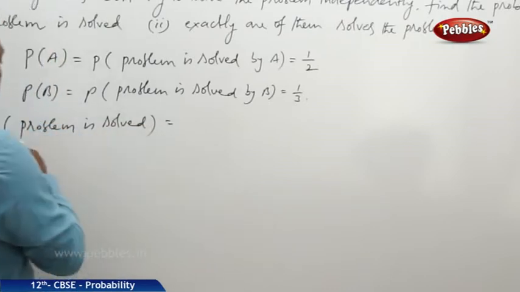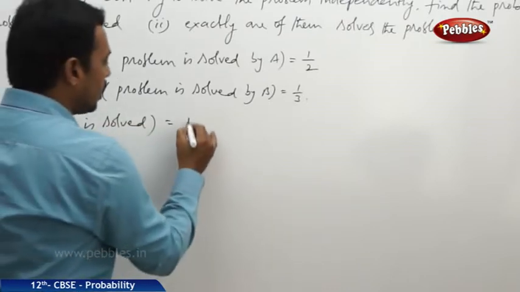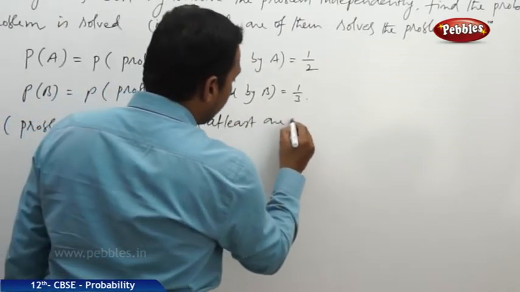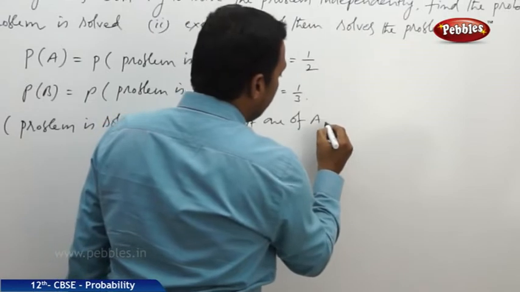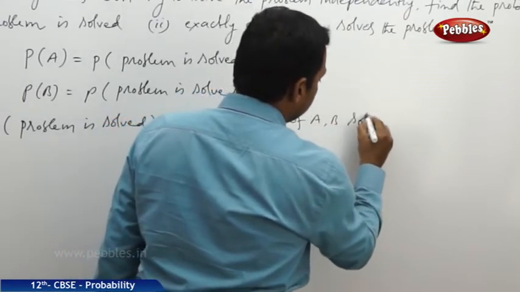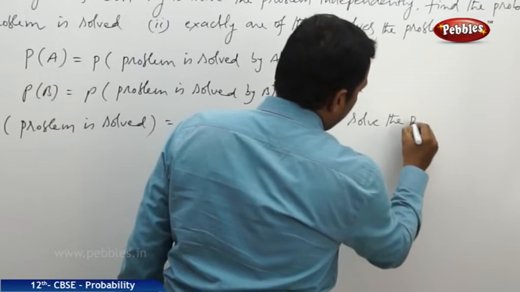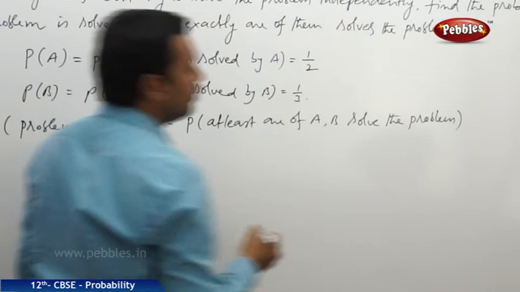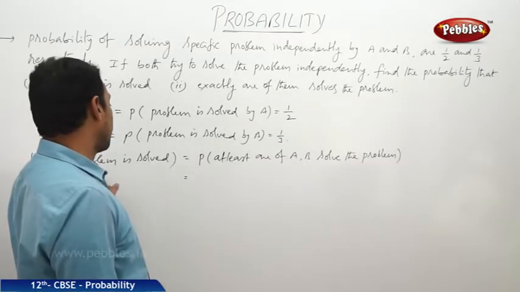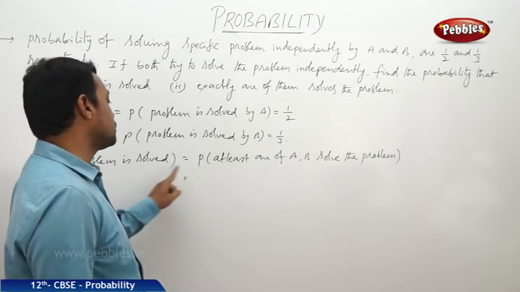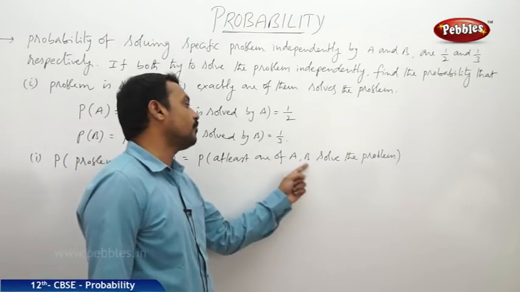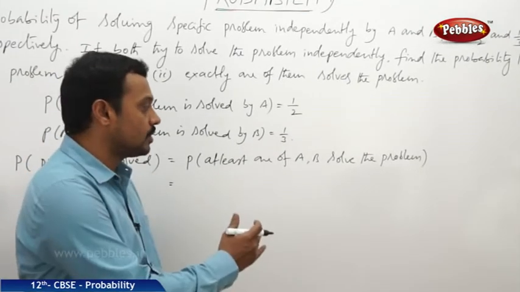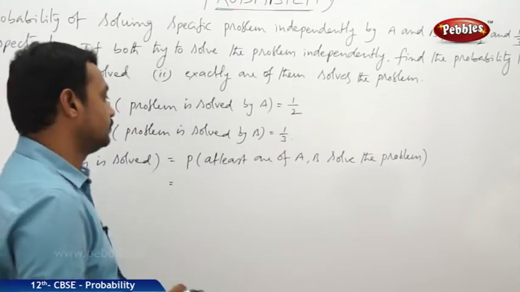Therefore, the probability that the problem is solved means the probability that at least one of A comma B solves the problem. That means either A solves the problem or B solves the problem or both can solve the problem.